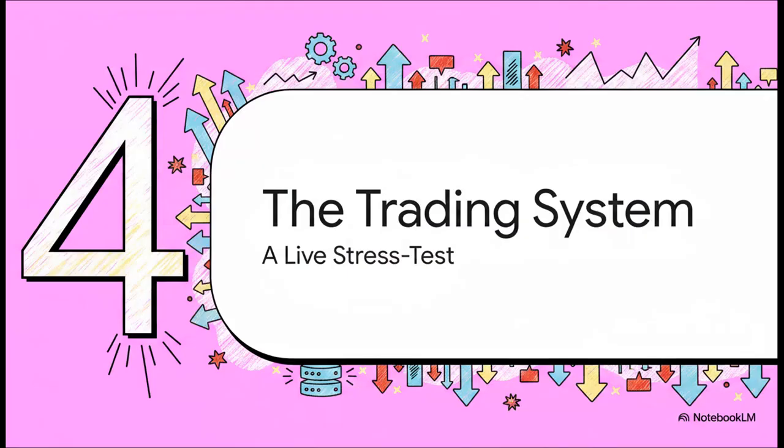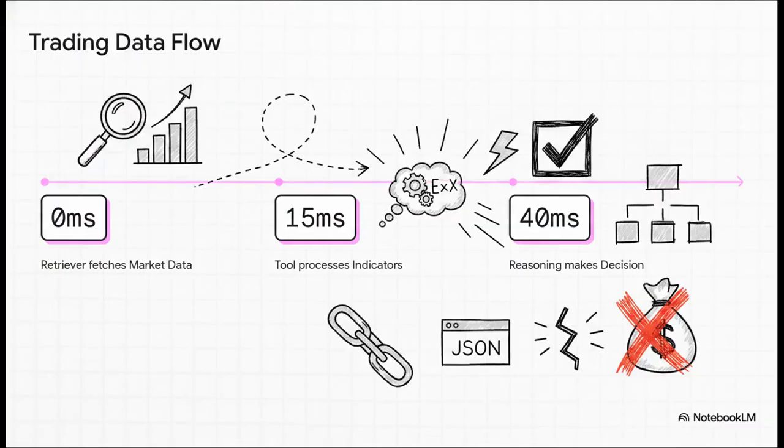Now, let's put this into practice in Section 4, Example, the trading system, a live stress test. Picture this: high stakes, real-world scenario. Notice the rapid-fire forward momentum here. At exactly 0 milliseconds, our retriever agent triggers to fetch live market data. By the 15-millisecond mark, the message payload is securely handed to the tool agent, which instantly processes complex technical indicators. And by just 40 milliseconds, the reasoning agent has digested the entire package to make a critical financial decision.